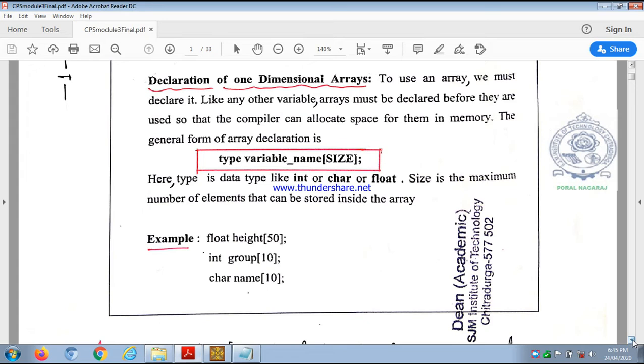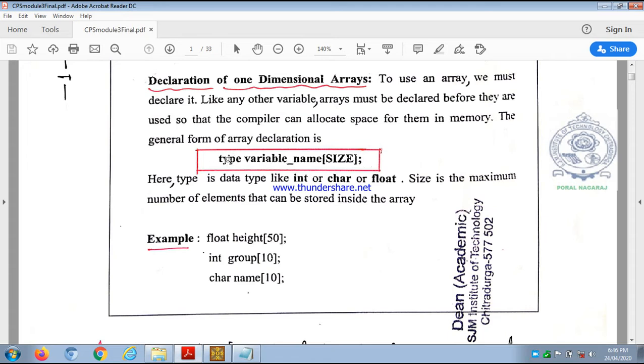So to use any array, we must declare the array. Like any other normal variables, we are going to declare an array also. So this is the syntax of array declaration. See here, type means data type, then variable name, or you can call it the array name. Within square brackets, we write the size, and it is terminated by a semicolon.